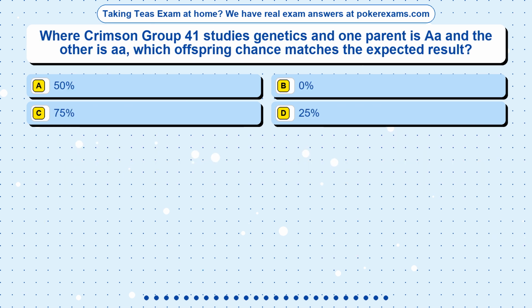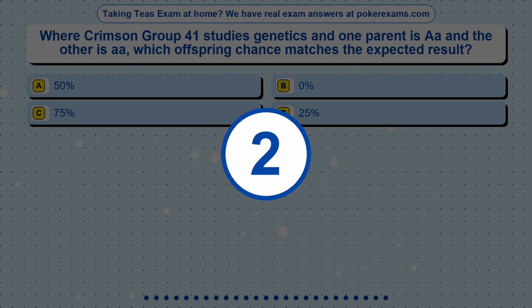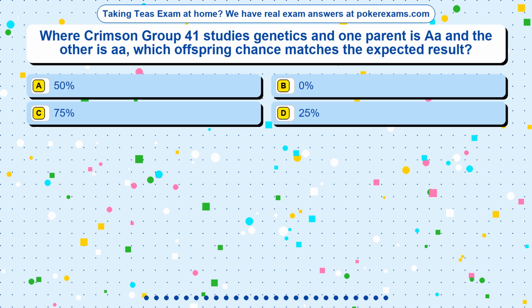Question 18. Where Crimson Group 41 studies genetics and one parent is AA and the other is AA, which offspring chance matches the expected result? Option A, 50%. Option B, 0%. Option C, 75%. Option D, 25%. The correct answer is option.